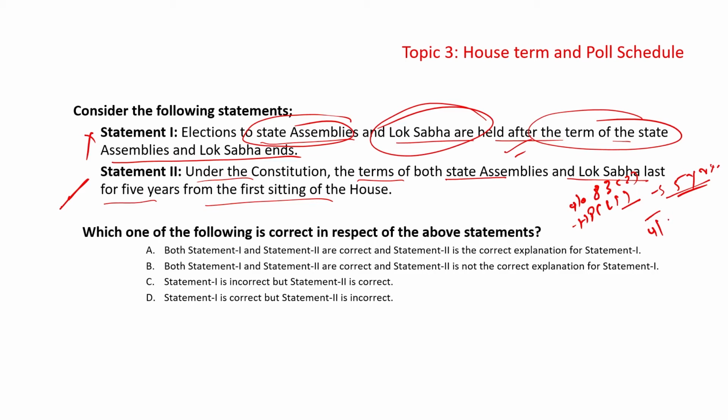And basically Article 172 clause 1 is for the state assemblies. It has a similar provision for the 5 year term of the house. So elections are typically held before the completion of the term to maintain the functionality of the democratic process without interruption. And after the schedule is announced, the MCC comes into force.